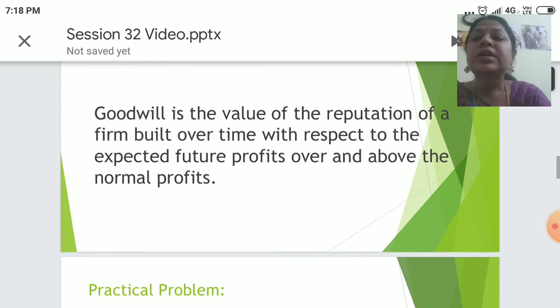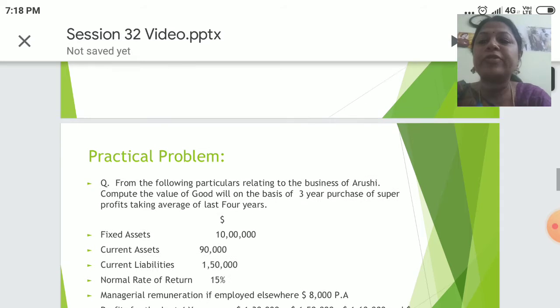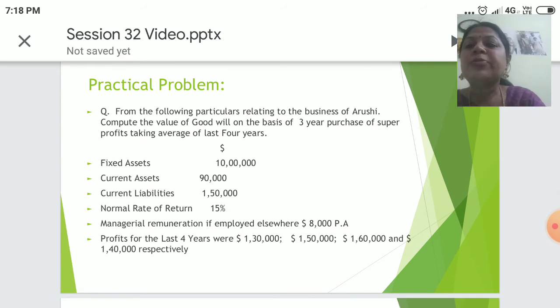Introduction. Let's see the introduction part. Goodwill is the value of the reputation of a firm built over the time with respect to the expected future profits over and above the normal profits. We'll see one practical problem.